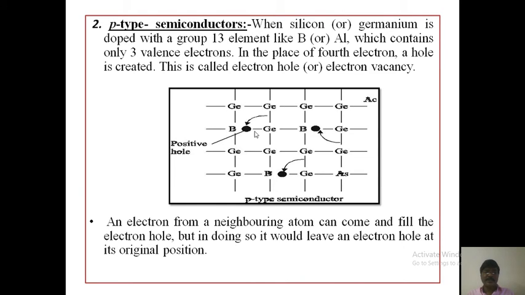An electron from a neighboring atom can come and fill the electron hole, but in doing so it would leave an electron hole at its original position. This is about the P-type semiconductor.